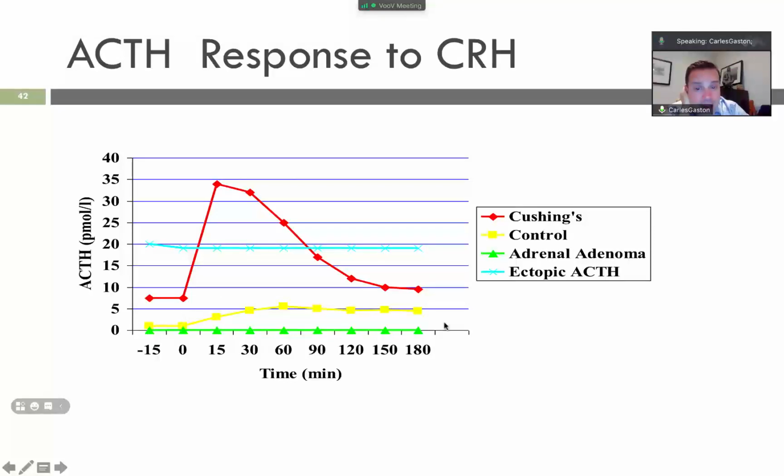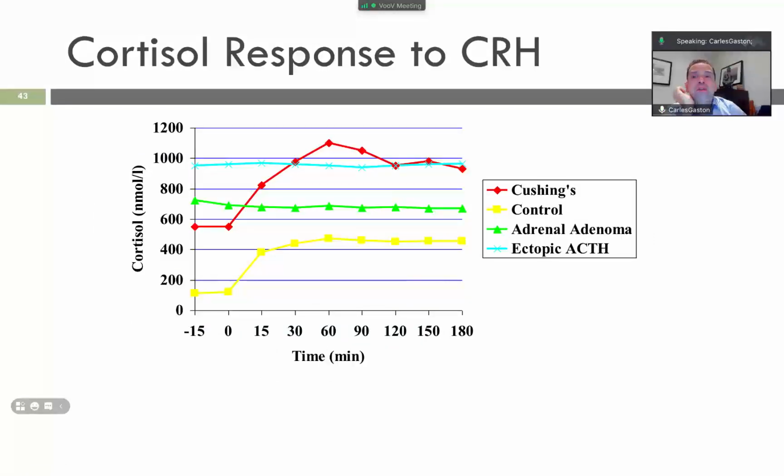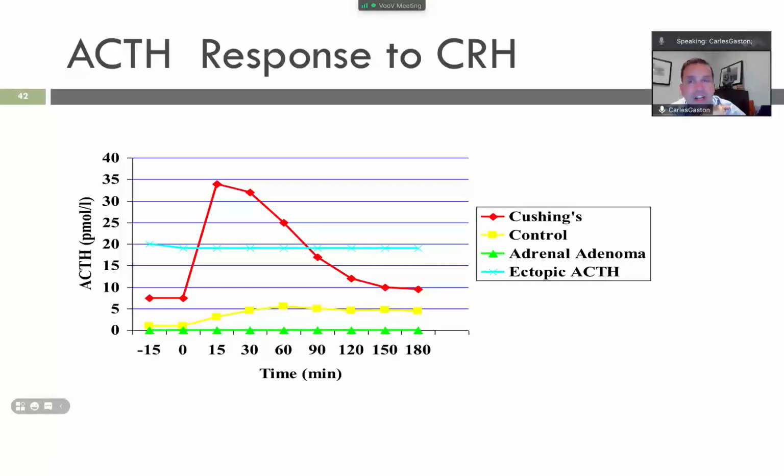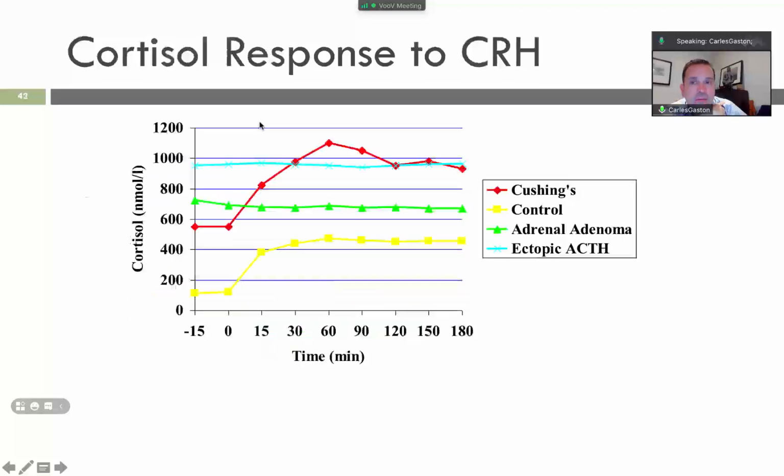What we can see in the control, non-treatment, is that ACTH and cortisol are always low at time zero. Now we add CRH. What happened to the cortisol and the ACTH? Now we measure the cortisol response to CRH. CRH will produce an increase in ACTH, but also ACTH will increase circulating cortisol, right?